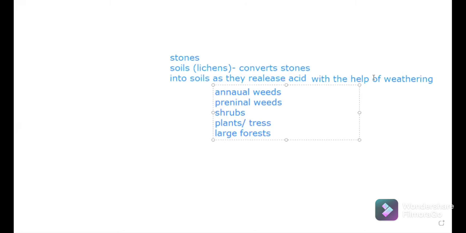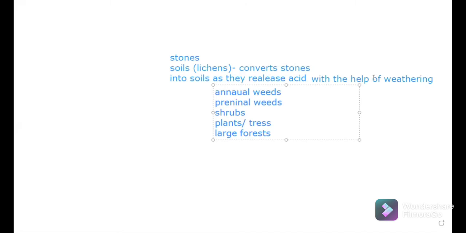When there is soil, then annual weeds grow there. After the annual weeds, perennial weeds grow, then shrubs grow there. After that there is growing of plants or trees, and last there is existence of a large forest.